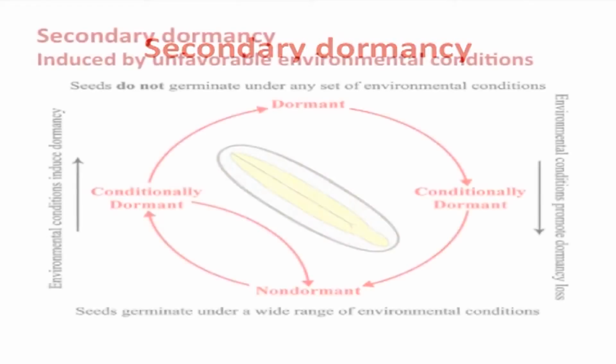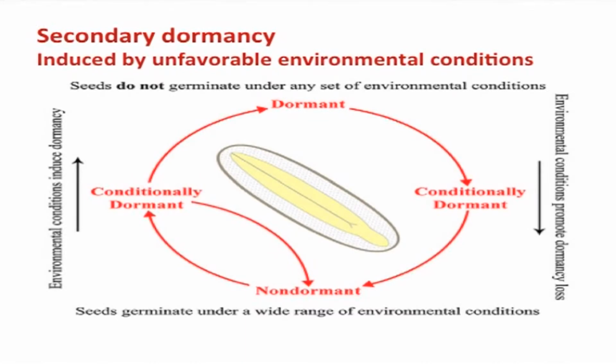So, students, we saw that primary dormancy is mainly due to the structures within the seeds like undeveloped embryos or thick seed coat. Since this was due to primary causes, that is the seed itself, the dormancy is called primary dormancy. There is another type of dormancy called the secondary dormancy, which, on the other hand, is induced by unfavorable environmental conditions following the shedding of mature non-dormant seeds from the mother plant.